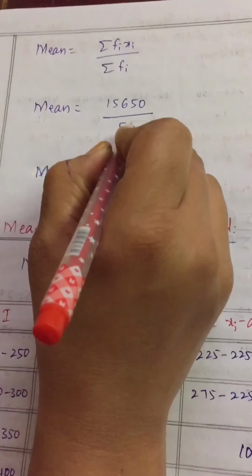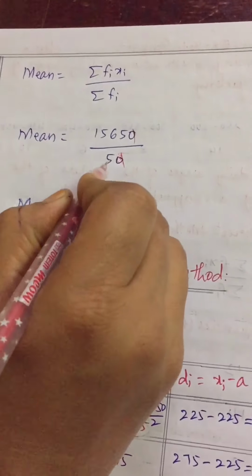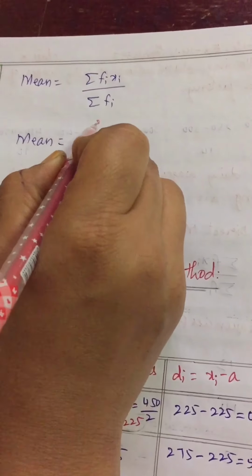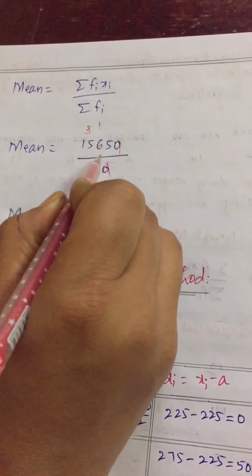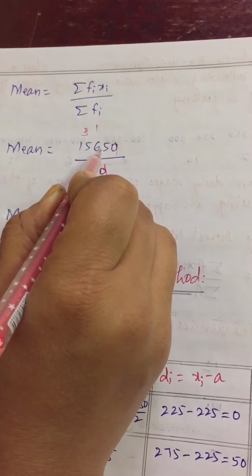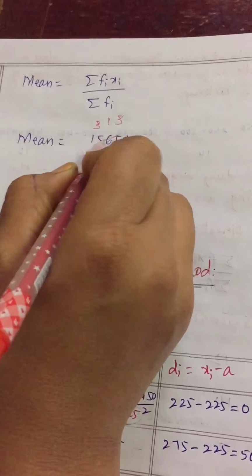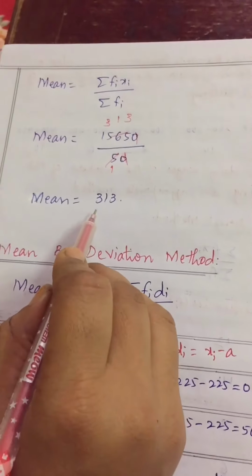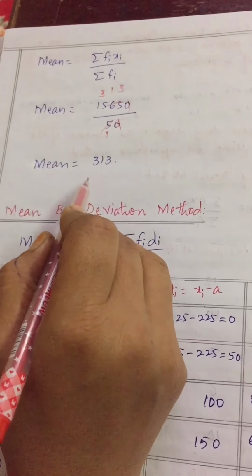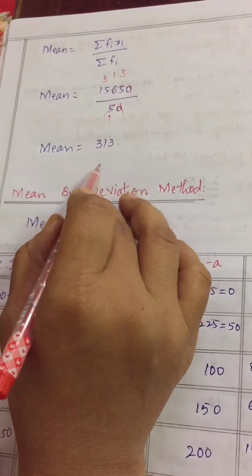Now we need to cancel it. 0 0 get cancelled. 5 ones 5, 5 3s 15, 5 ones 5, remaining is 1, give to that 5, that becomes 15. 5 3s 15. So what is our answer? 313. Am I clear, children? This answer we got by direct method.